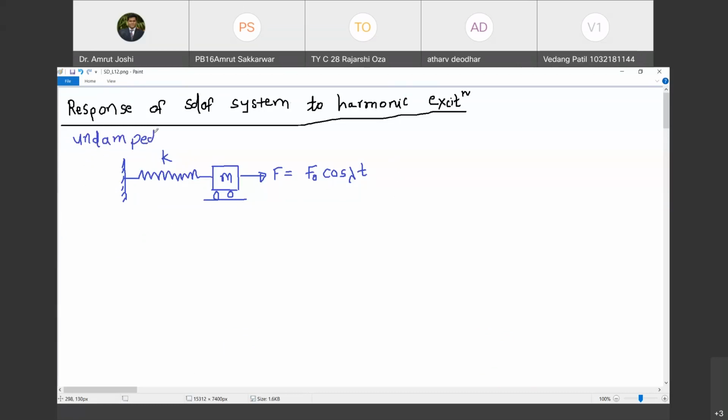Undamped system. So what is the equation of equilibrium? Durvesh, can you unmute yourself? Durvesh Kulkarni, can you unmute yourself?